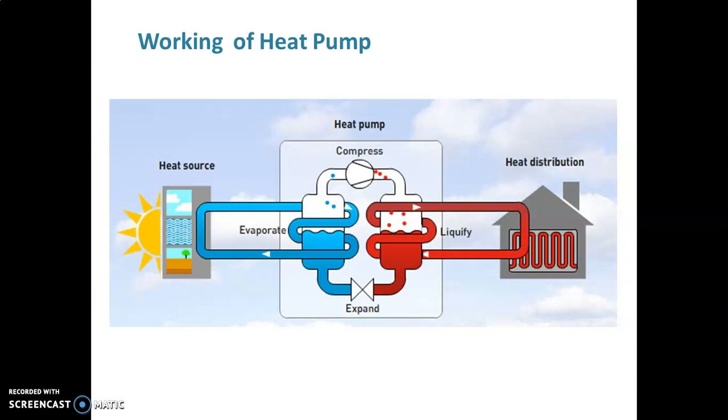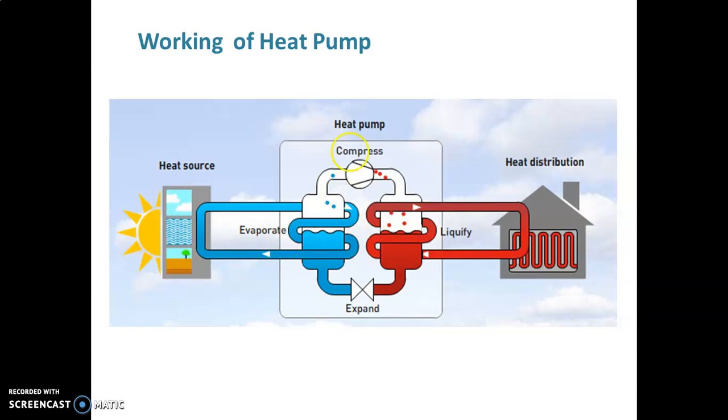During the heating application, suppose in a domestic application or some kind of commercial building application, if we need a heating effect in the house, then whatever refrigerant is available in the compressor gets compressed to a high pressure. Then with the help of the reversing valve, it enters the indoor unit, the heat exchanger. It is just coils, and normal air available in the room gets passed through it, and we get the heating effect because of the heat transfer.